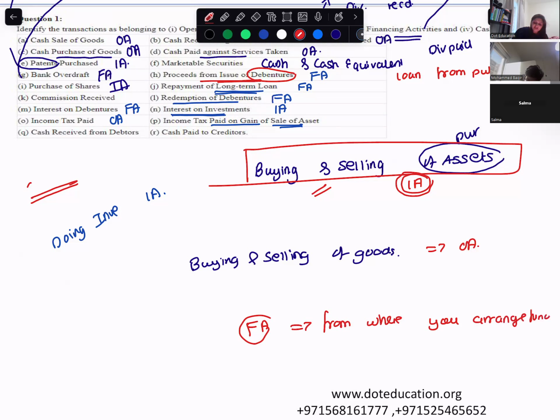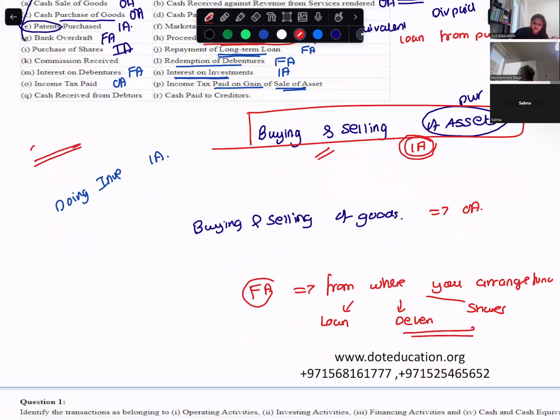You arrange funds from loans, debentures, shares. Yes, ma'am. Issue of shares and debentures is a financing activity. Redemption of shares and debentures is also a financing activity. But purchase of shares will be investing.